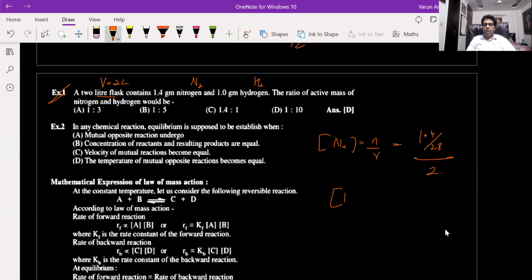So active mass of hydrogen will be how much? That is number of moles upon volume. Number of moles of hydrogen will be weight divided by molecular weight, and volume is also 2. So find out the ratio of this. 2 and 2 will get cancelled out. So this will be 1 by 20, and so 1 by 20 and 1 by 2. So this will give me 1 by 10.